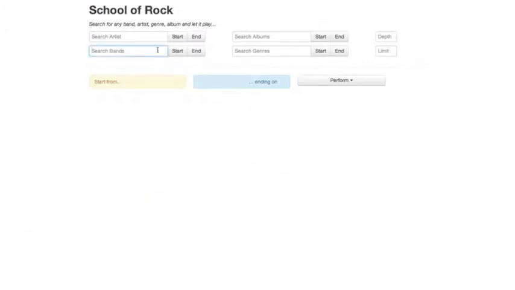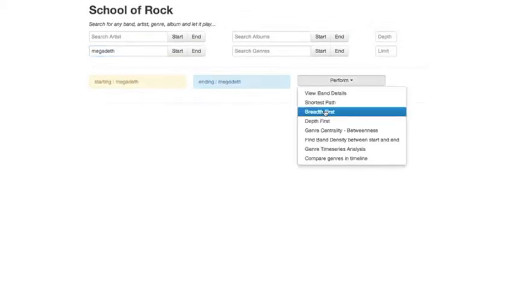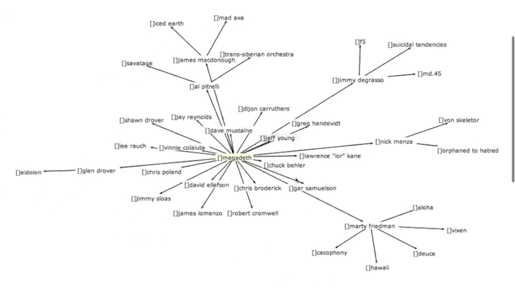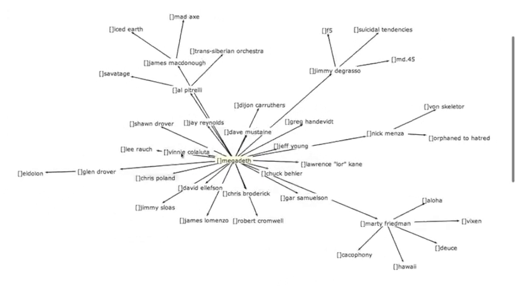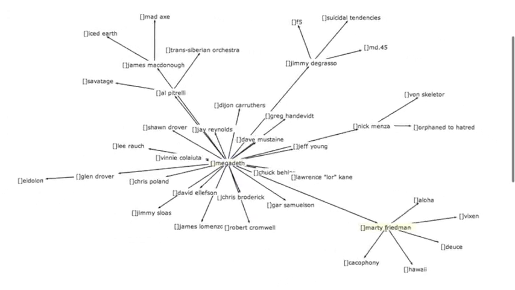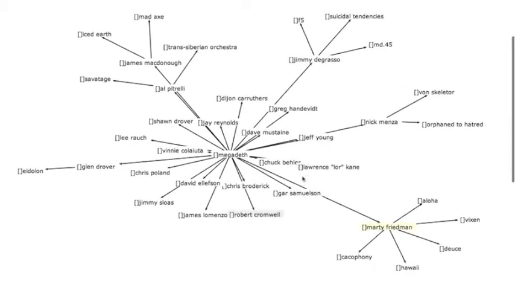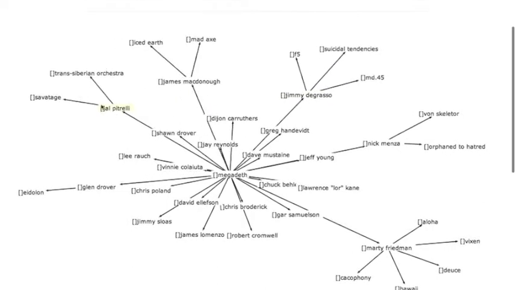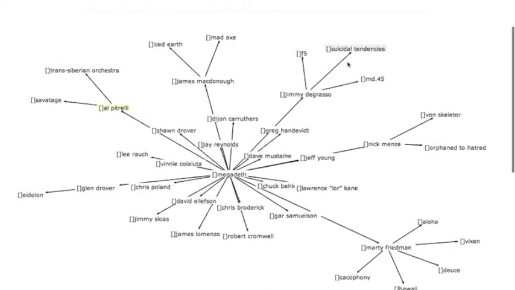Now let us perform a breadth first search which starts on a band like Megadeth and explores the network with other bands using the membership relationship. We can see that there are a lot of artists associated with Megadeth, and looking at the status of members, we can clearly see that a lot of artists join and then leave Megadeth very frequently. We can also see that artists who have played in Megadeth have also played with other bands, which indicates artist migration between bands.